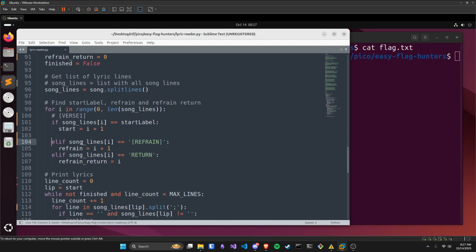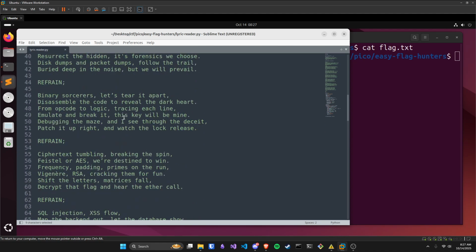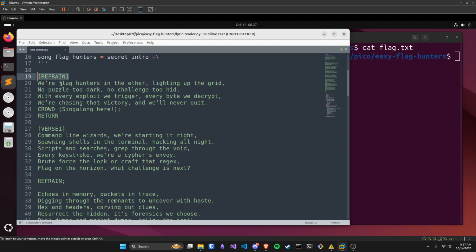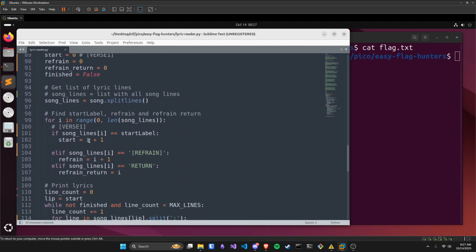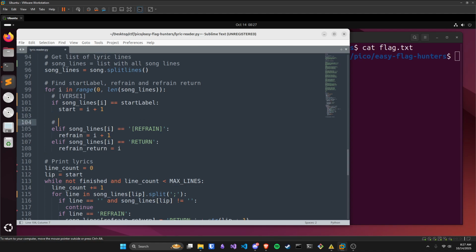Else if song lines i equals refrain, refrain equals i plus 1. Similarly, this is just marking the start of the refrain. When we see refrain in brackets, it'll be at this very top. So it's marking the start of the refrain, which is "Lighting flag hunters in the ether, lighting up the grid." I'm going to put in a comment: refrain marks start of refrain.